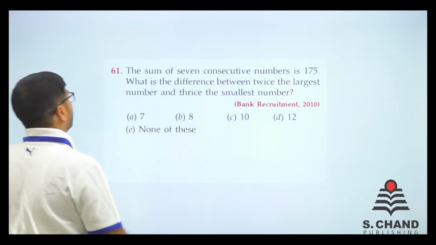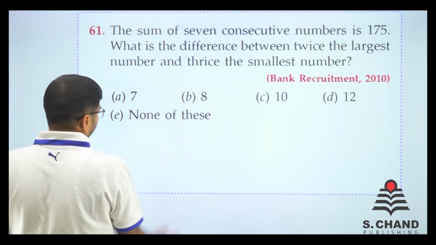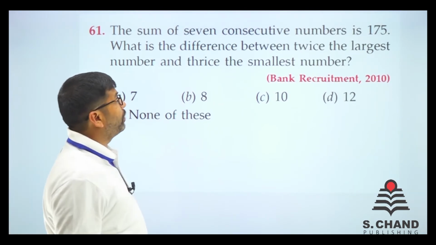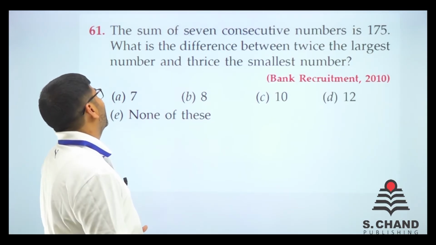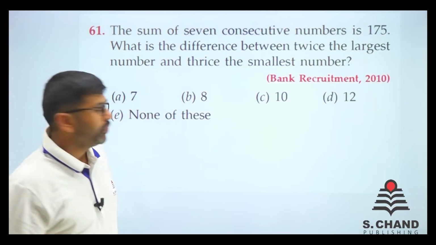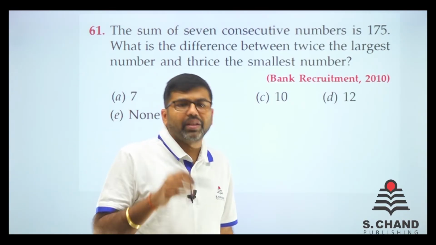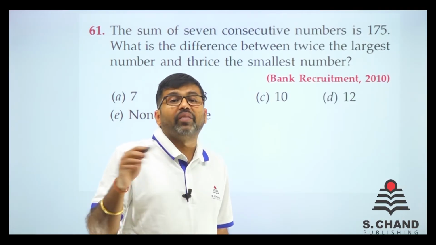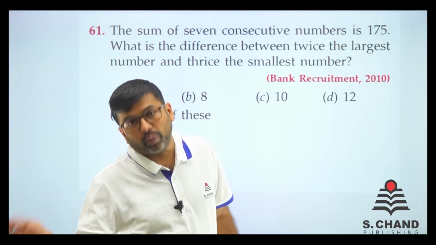Bank recruitment 2010 has come. We want to solve question number 61. Let's see. The sum of 7 consecutive numbers is 175. What is the difference between twice the largest number and thrice the smallest number? See, 7 numbers are there, and those are consecutive numbers. Consecutive numbers means if one is 72, then 73, 74, 75, 76. If it is 122, then 122, 123, 124, 125.